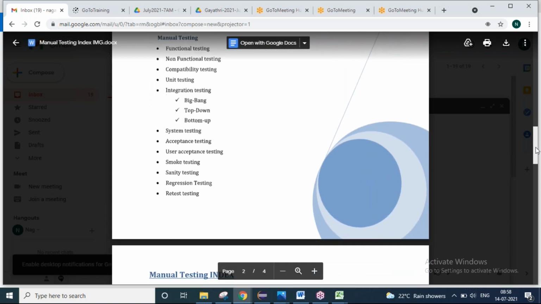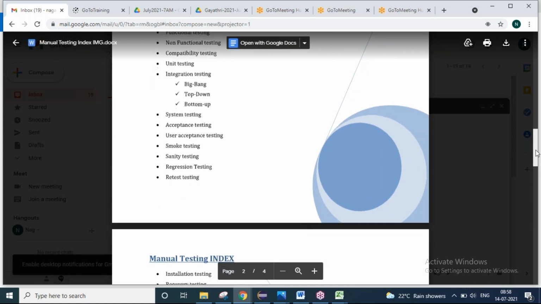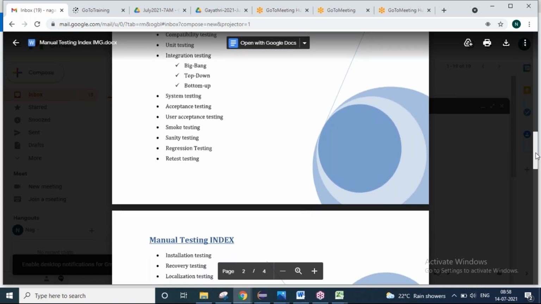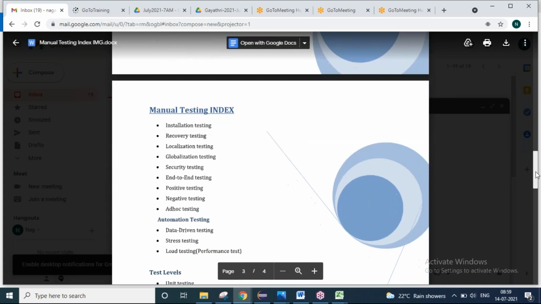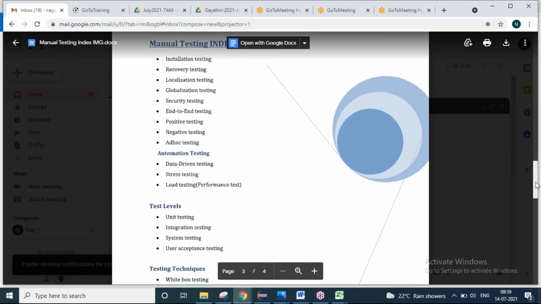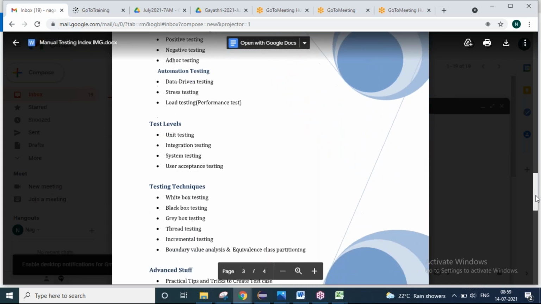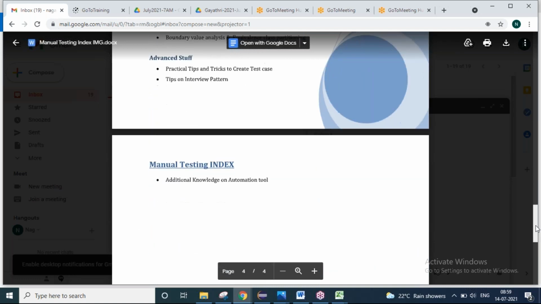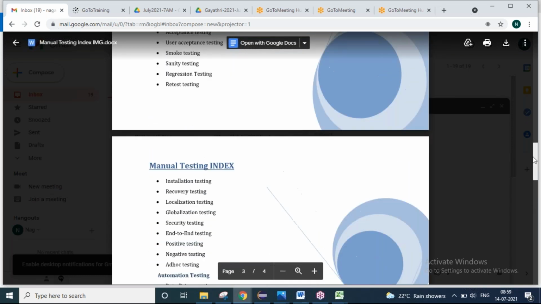At a high level, I told you what is manual testing, what is automation testing. Of course, see here, all the points that I mentioned are here, right? Unit testing, compatibility, system acceptance, user acceptance, smoke, sanity, regression, retesting, right? Installation, recovery, localization, globalization. What are all these testings, right? So this is all part of your QA team before you release it into the production server. You have to test all these things. What is white box? What is black box? I'll tell you what those testings are, right? This is the list that we gave you as part of manual testing.